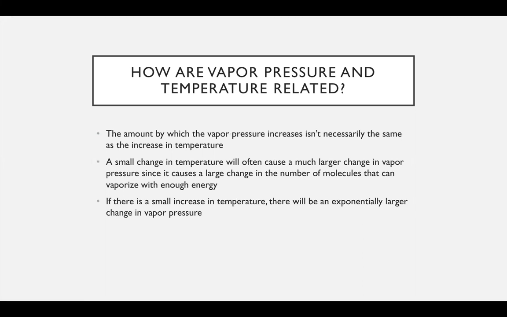However, the amount by which vapor pressure increases isn't necessarily the same as the increase in temperature, and this is because a small change in temperature often causes a much larger change in vapor pressure, and that's because it causes a large change in the number of molecules that can vaporize with enough energy. So, for example, if there's a small increase in temperature, there'll be an exponentially larger change in vapor pressure so that it increases. And if there's a small decrease in temperature, there'll be an exponentially larger change in vapor pressure that will cause it to decrease. And this is an example of how vapor pressure and temperature have an exponential relationship.